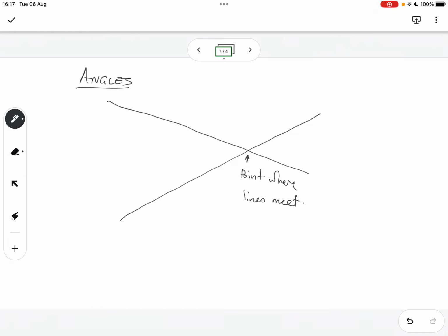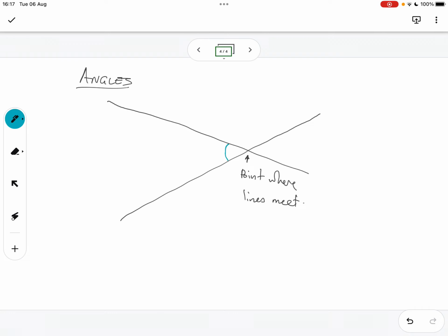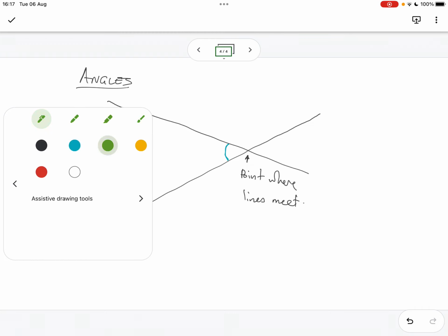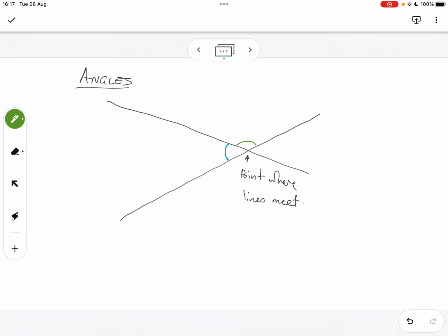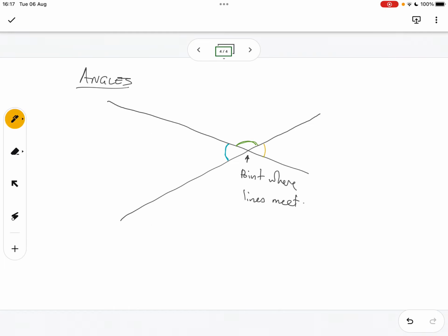What forms between those two lines is an angle. So you get an angle there, another angle there, and another angle right over there. So you get more than one angle. Okay, then carry on.